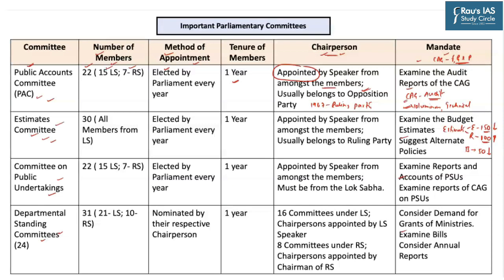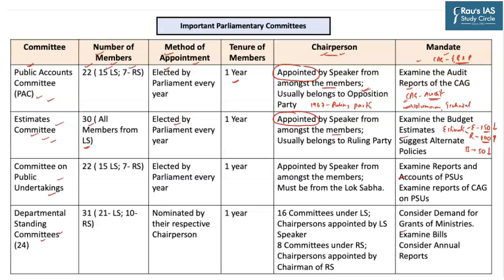As you can see here, all the 30 members in the Estimates Committee come from the Lok Sabha. Once again, all of these members are elected by the Parliament every year from amongst its members based upon the method of proportional representation by the single transferable vote. As far as the chairperson of the Estimates Committee is concerned, the chairperson is appointed by the Speaker from amongst its members.